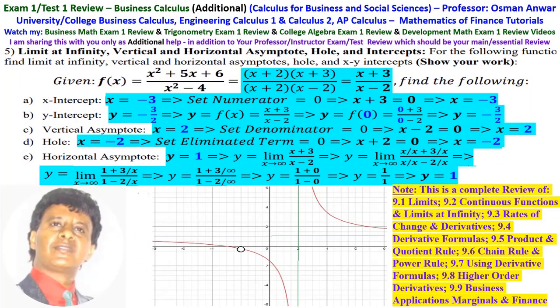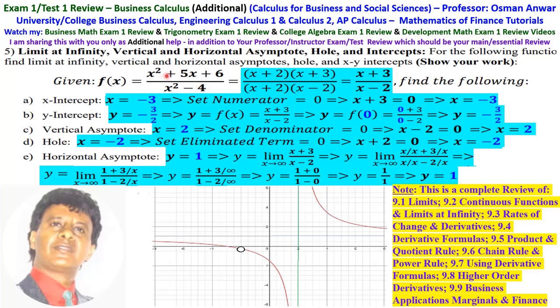Number 5 is: for the following function, find the limit at infinity, vertical and horizontal asymptote, hole, x and y-intercept. The function is f(x) equals x squared plus 5x plus 6 over x squared minus 4.